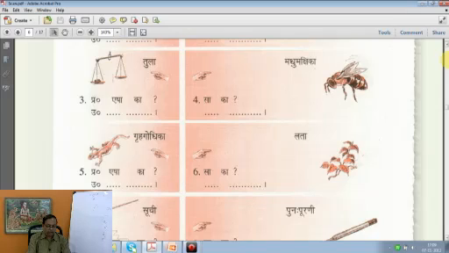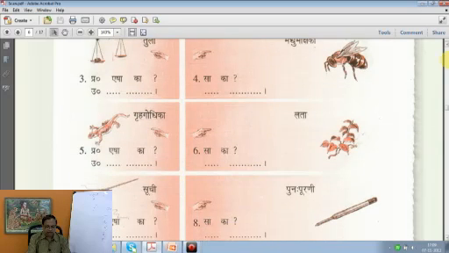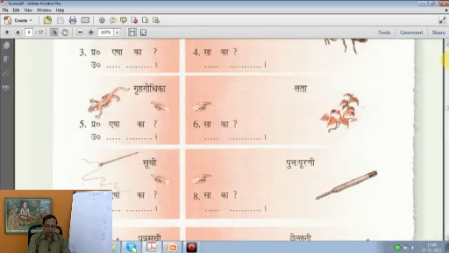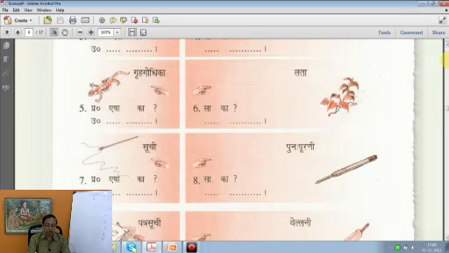Then Esha ka, the picture shows a lizard. So Esha Gruha Godhika, this is a lizard. Then Sa ka, what is that? You can see a creeper. A creeper is called in Sanskrit Lata. Sa Lata, that's a creeper.